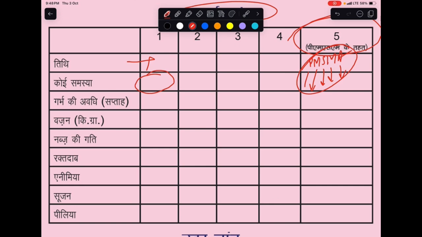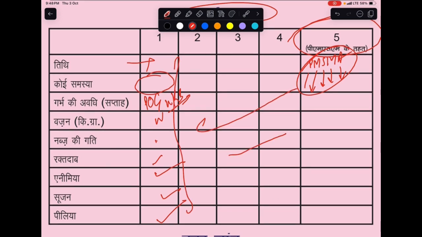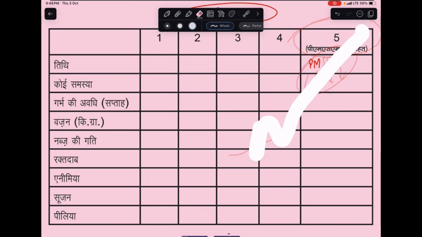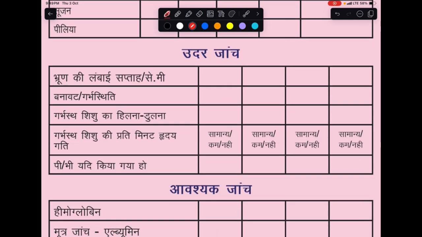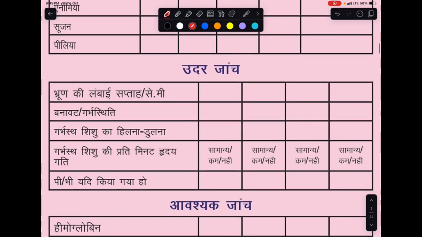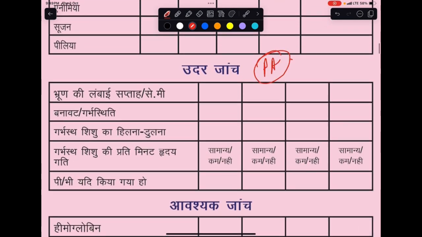Then we ask if she has any complaints. Then we take the POG. What's POG? POG is period of gestation. POG needs to be recorded in weeks. Then we take the weight, pulse rate, blood pressure. We look for pallor, edema, jaundice. These all things we do in the subsequent visits as well. And we need to take her date. So if she has come for the first registration, then for the next time we give her the date on which she needs to come. All right. Now once we have done the antenatal visits, we do the abdominal examination. That is pregnant. Okay.